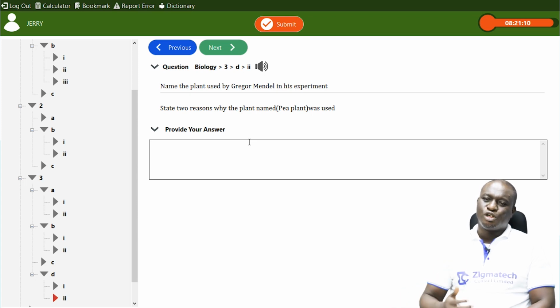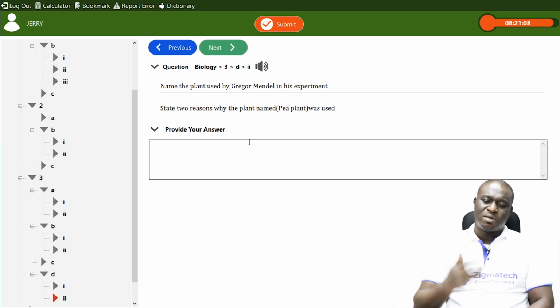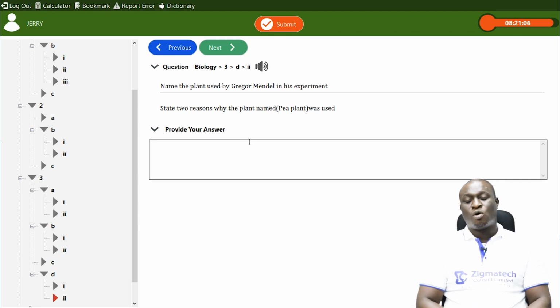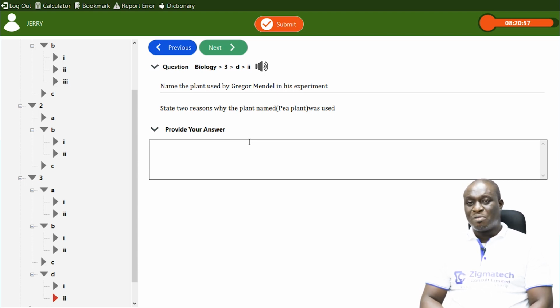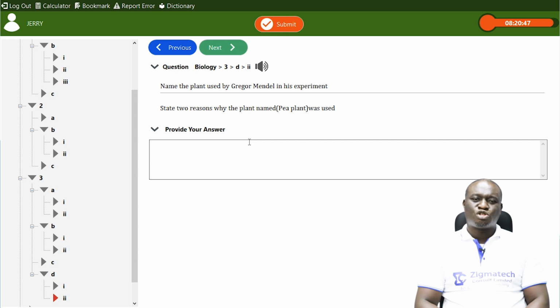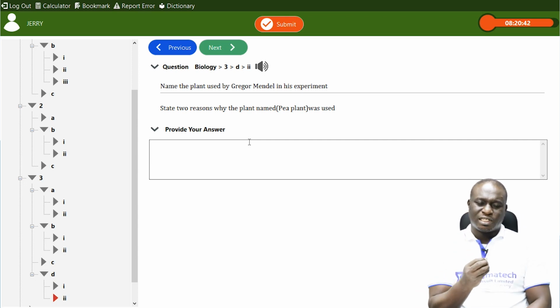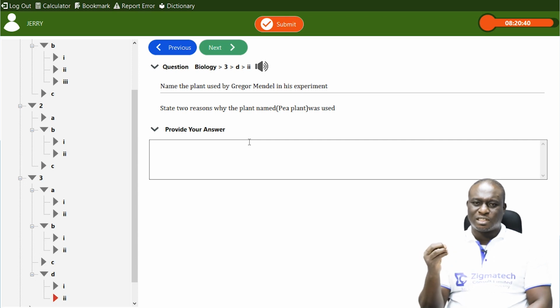Now, why did he use the garden pea plants? 2 reasons. Now, number 1 reason why he used the garden pea plants is because the garden pea plant has a bisexual flower. And because it has a bisexual flower, it could undergo self-pollination. That's 1. Number 2, he also discovered that the garden pea plant showed distinct observable characteristics, physical distinct characteristics.